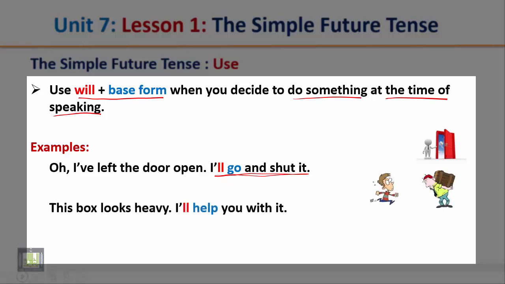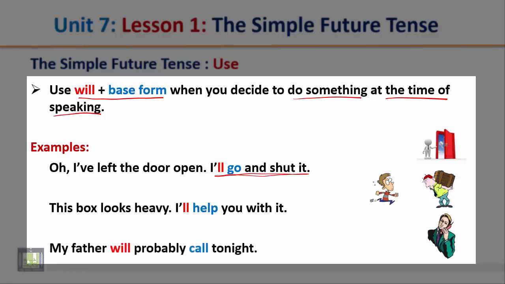Another example. This box looks heavy. I'll help you with it. Again, the decision is made at the time of speaking. Another example. My father will probably call tonight. Again, with words like probably, we use the simple future tense. Also notice that after the verb will, we use the base form of the verb.